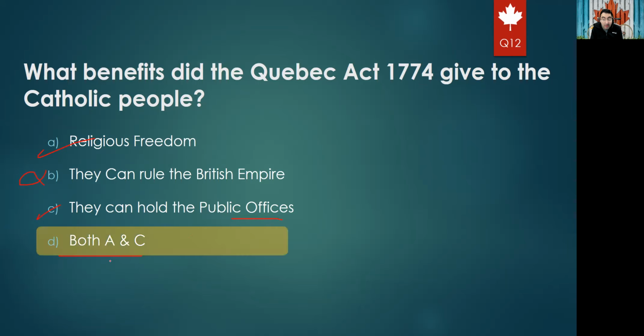Okay, and just take care when you see both A and C or both A and B. Read the option carefully and make sure that the two answers actually both contribute to the question. Okay.